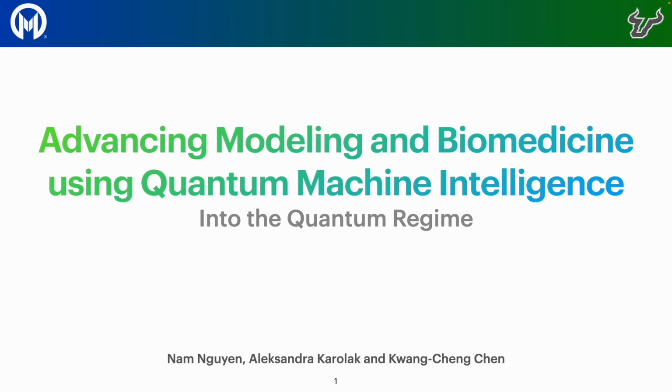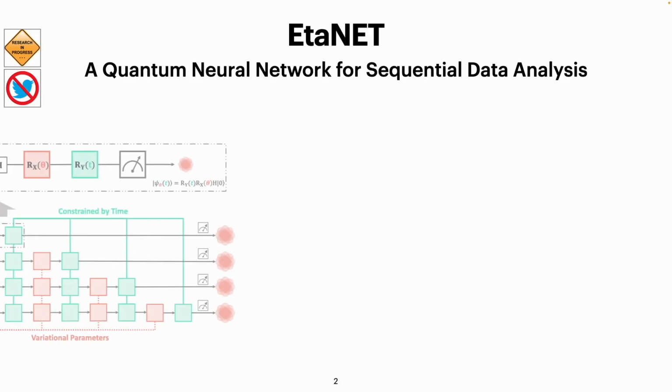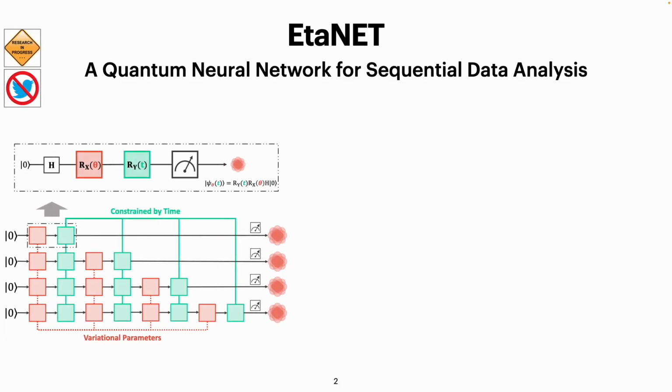Our main goal for this project is to advance biomedical science with quantum computing and quantum machine intelligence. So let's get started. In the first work, we introduce ANN, a quantum neural network for sequential data analysis.